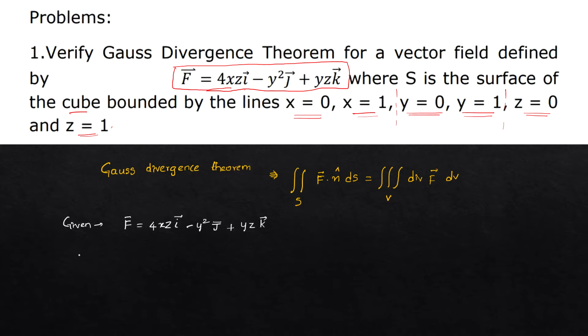Now the limits are x is equal to 0 and x is equal to 1, y is equal to 0 and y is equal to 1, z is equal to 0 and z is equal to 1. Now from the limits we can clearly draw a diagram. So let me draw the diagram on the next page.